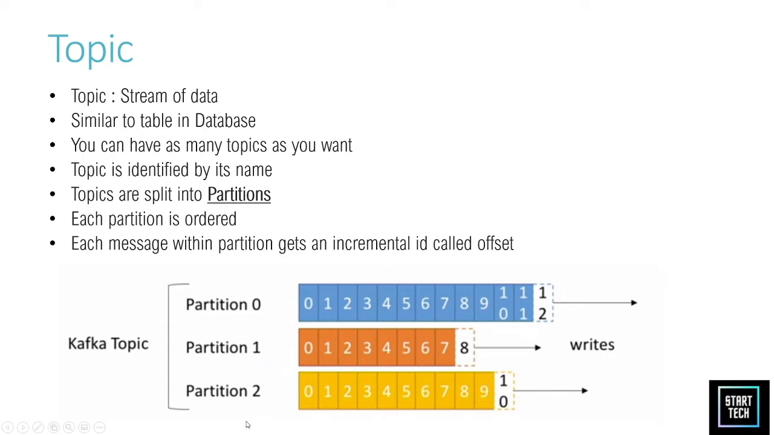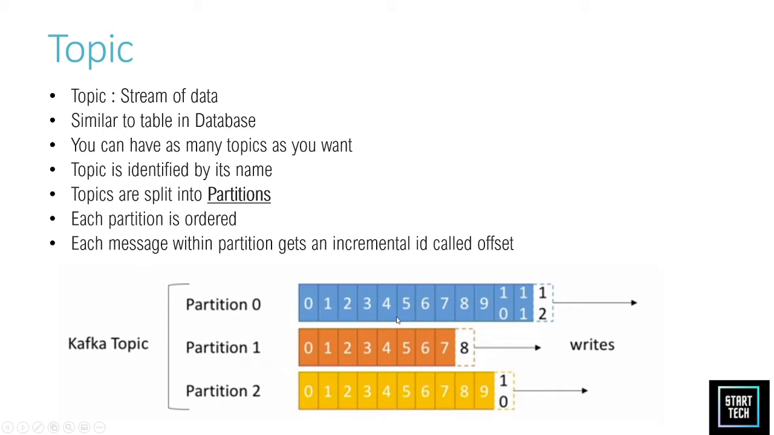Each partition in Kafka is ordered like 0, 1, 2, 3. It cannot be 2, 1; it should be in order. And each partition consists of offsets. These are all the offsets. They are an incremental ID which holds the data. Similarly, each offset writes the data.